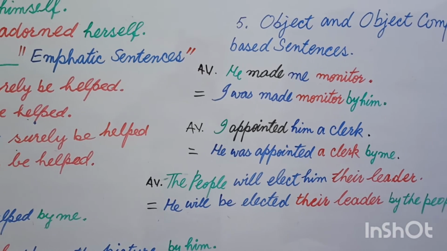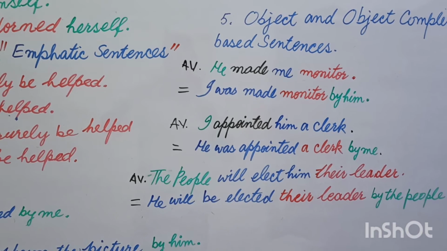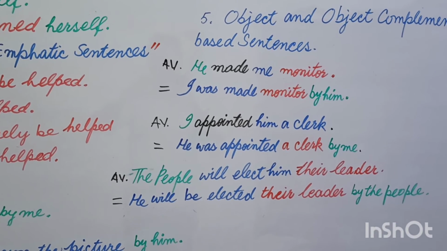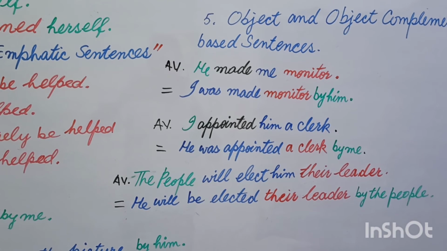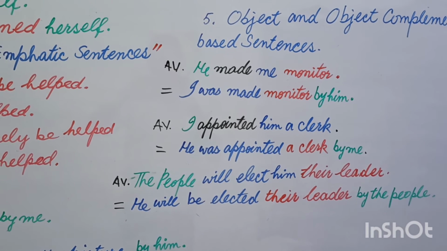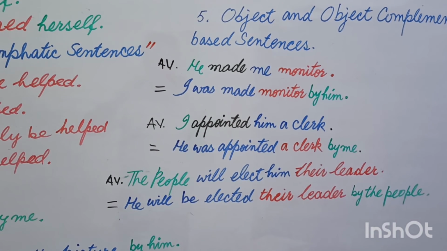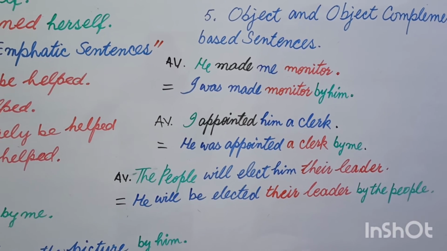Based on the same structure, you have some other words like appointed, like elect or elected. Now let's begin with these two more examples based on this structure. I appointed him a clerk. Now him is the object, he is taken here because of the second form. I wrote was, he was appointed a clerk by me.